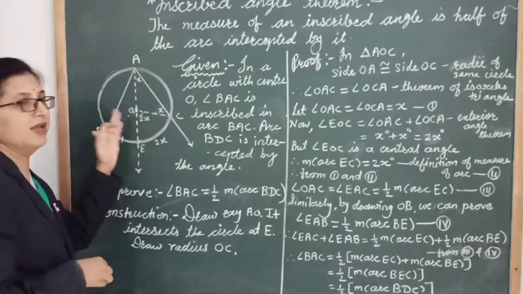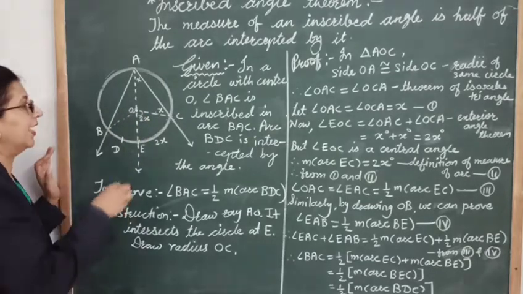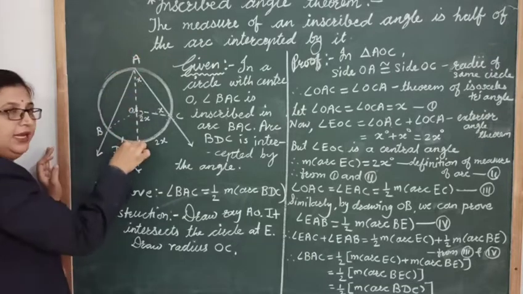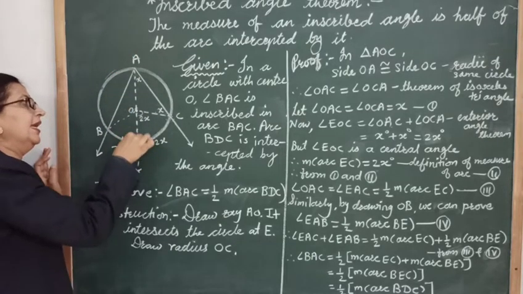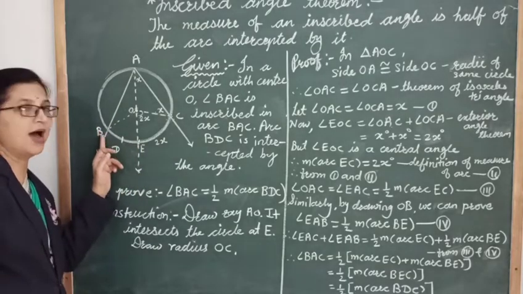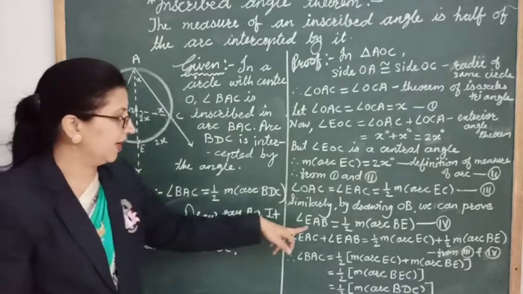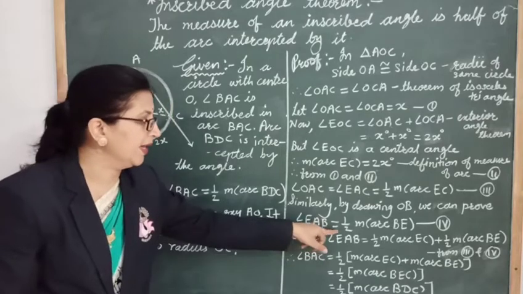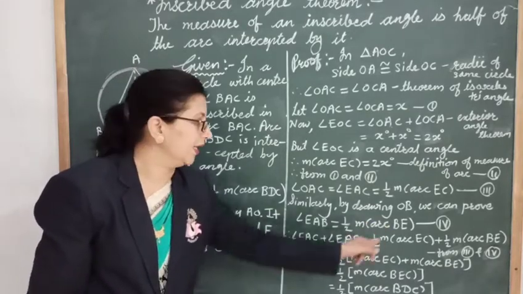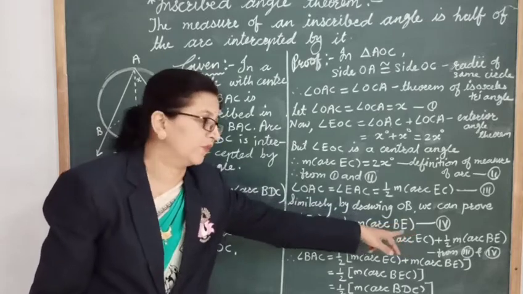In the same way, if we prove here also, then we will get angle BAE, or we can say angle EAB, is equal to half of arc BE, right? Angle EAB is equal to half of measure arc BE. Give that as fourth.